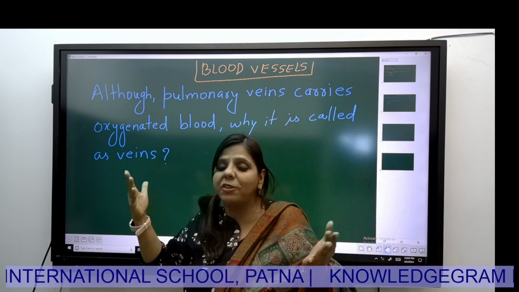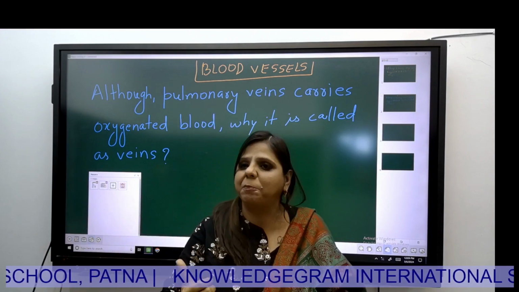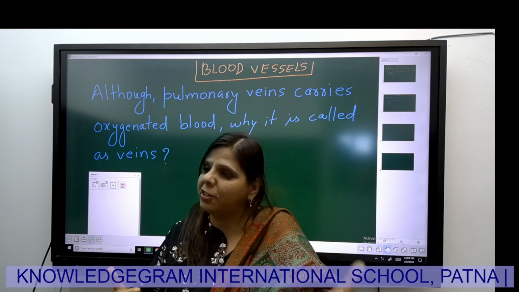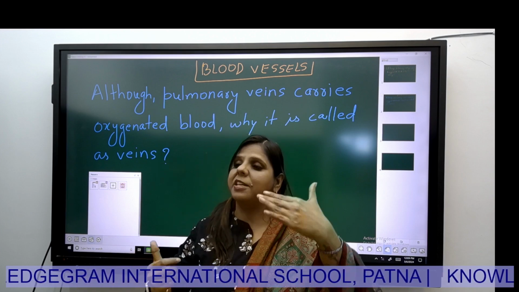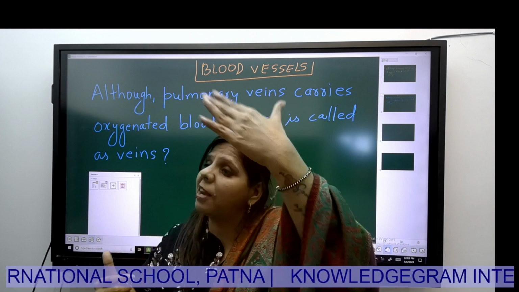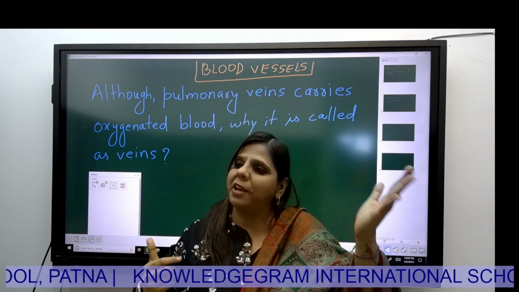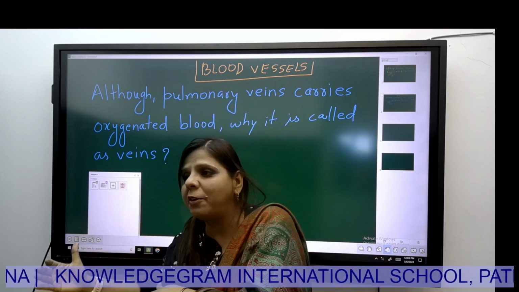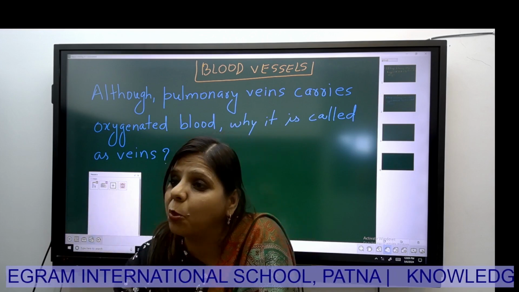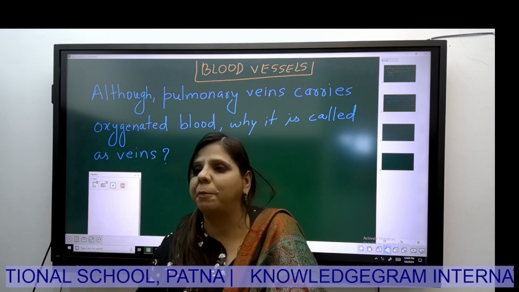So this is the reason why pulmonary artery and pulmonary veins are exceptions. Because pulmonary artery, although it is carrying deoxygenated blood, is sending the blood from the heart towards the lungs, so it becomes an artery. Although pulmonary vein carries oxygenated blood, since it is carrying the blood from the lungs towards the heart, it becomes a vein.